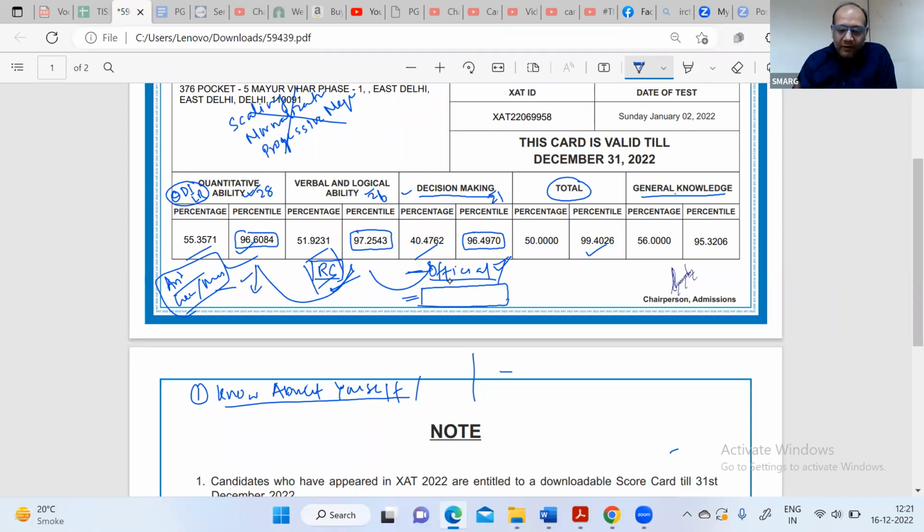With this little practice in the next 20 days or so, you can score much more than the 95 or 96 percentile, which is the cutoff for the XLRI programs. And JAT is an exam where even if you score a little less, you can get very good calls from IRMA and BICA. This video was meant to tell you that even if you have scored less in CAT, you can still score very well in JAT.